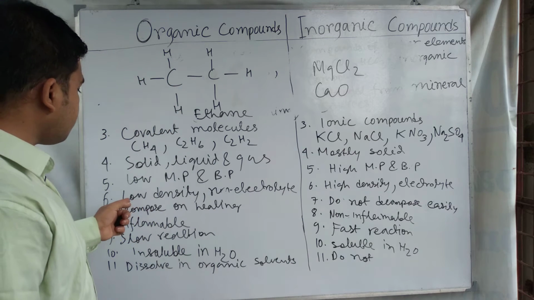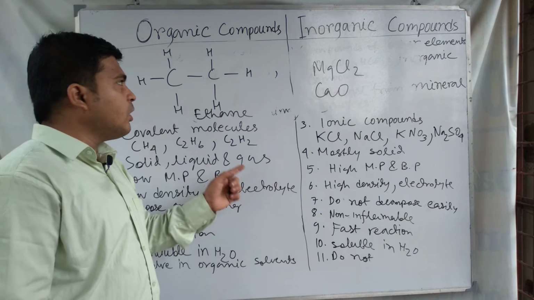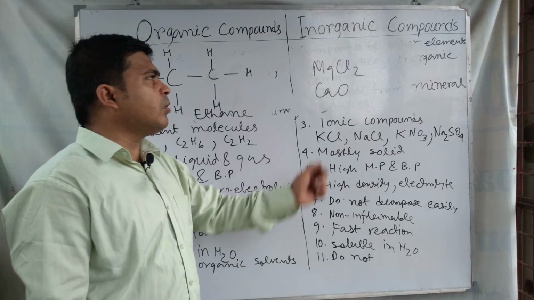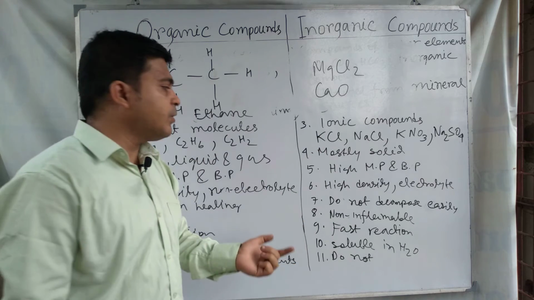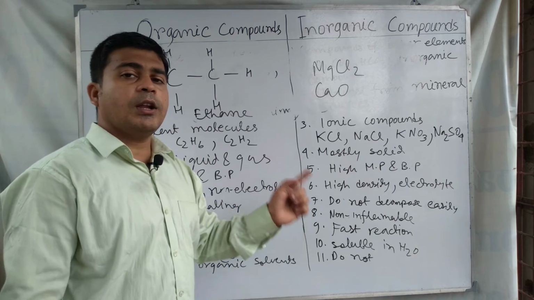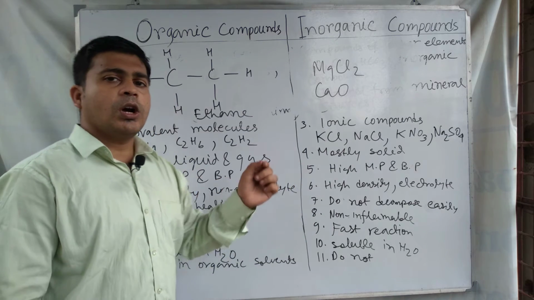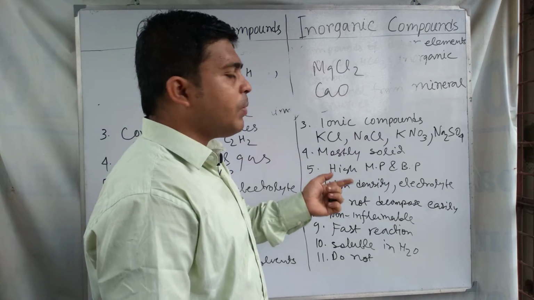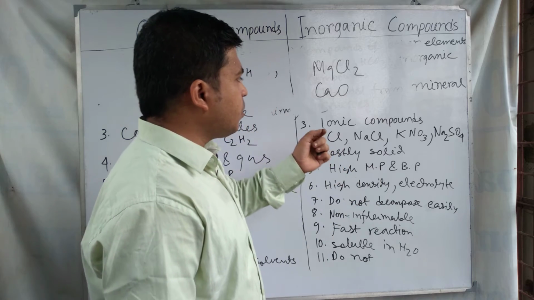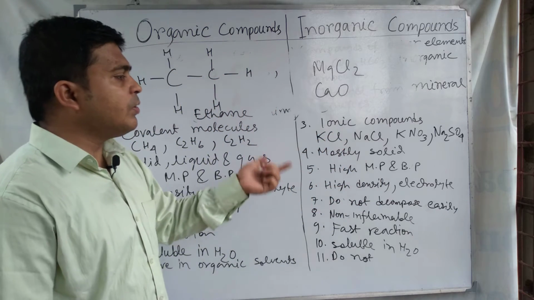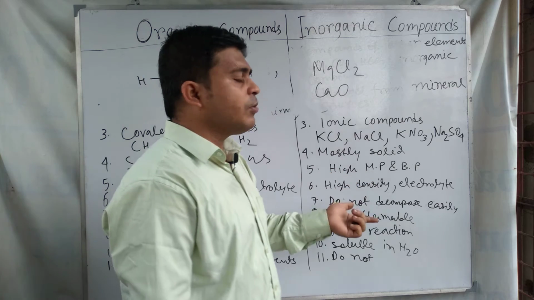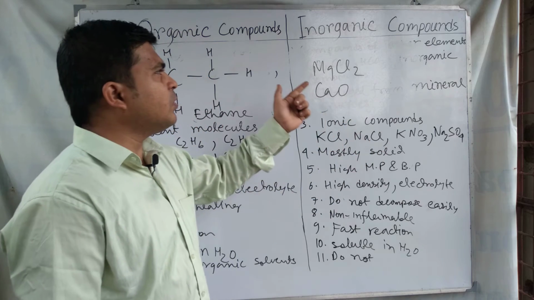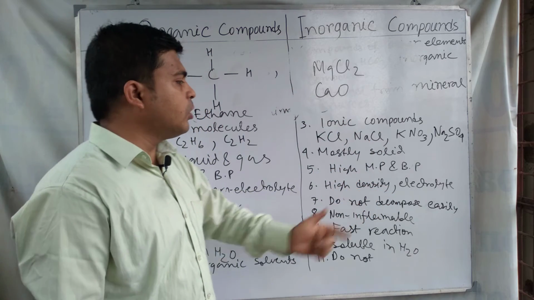And the density of organic compounds is lower compared to inorganic compounds. Inorganic compounds have high density. Most organic compounds behave as non-electrolytes, but inorganic compounds are electrolytes because in their aqueous solution they can conduct electricity. For this reason, generally inorganic compounds behave as good electrolytes.